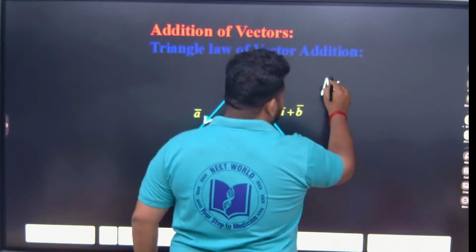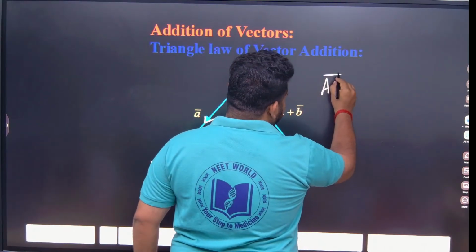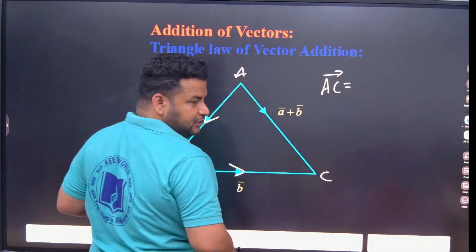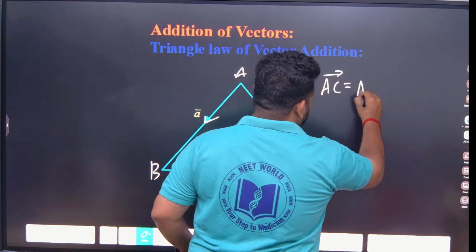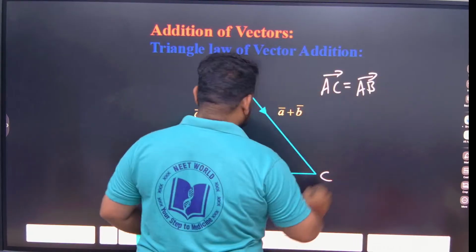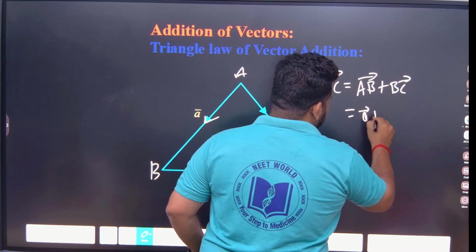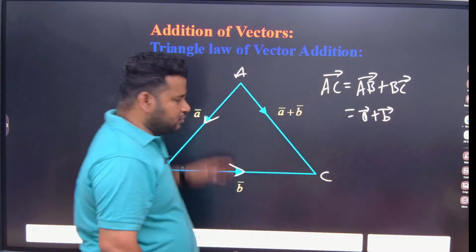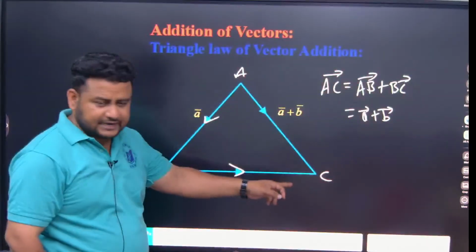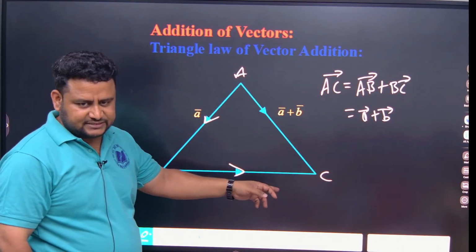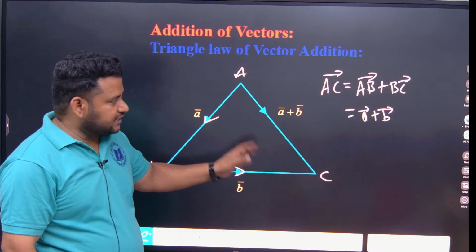So if you want to find AC, what should you do? You have to go from A to B plus BC. So that is given by vector A plus vector B. So you have to go in this direction and then you will get AC. Clear?